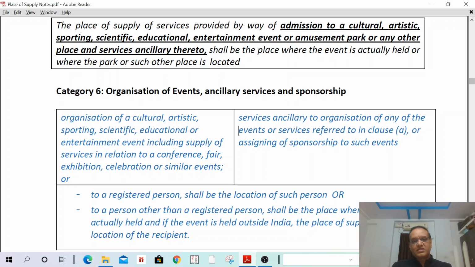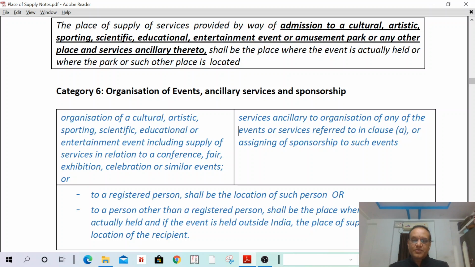Shah Rukh Khan is appointing Mr. XYZ company to organize his son's marriage, which is held in Hyderabad. Shah Rukh Khan is based in Bombay.